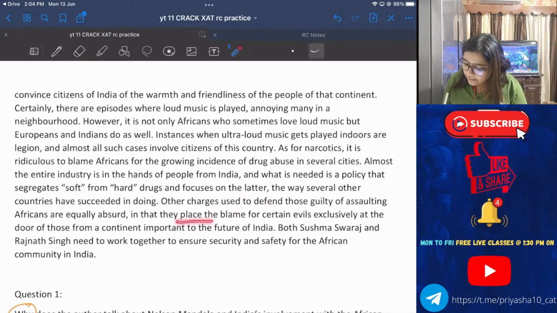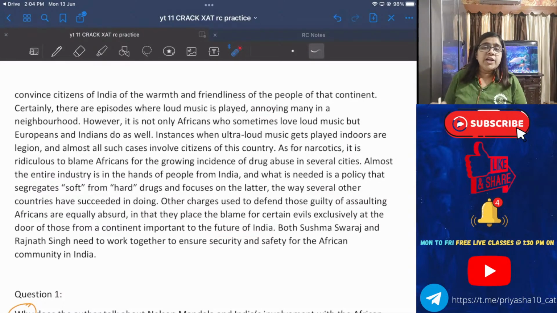In that way, place the blame for certain evils exclusively at the door of those from a continent important to the future of India. So what are they trying to say here?